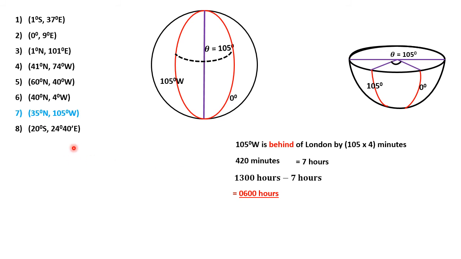To conclude this lesson, I want to mention something about number 8. We have the place that is 20 degrees south, and 24 degrees 40 minutes east. The concept I want to introduce there is something about the 40 minutes east. And so let's look at that.